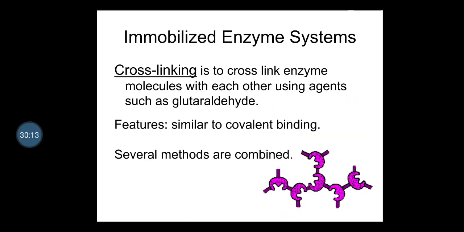Actually, cross-linking is to link the enzyme molecules with each other using an agent such as glutaraldehyde. So the cross-linking agent here is glutaraldehyde. There are a number of cross-linking agents available nowadays for the immobilization of enzyme systems. The features are similar to covalent binding, and several methods are also combined with cross-linking.